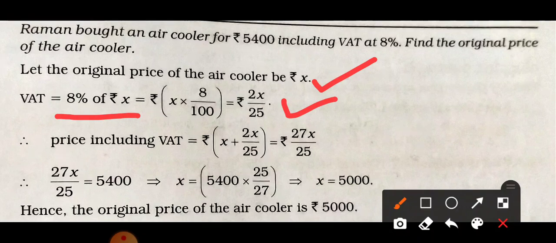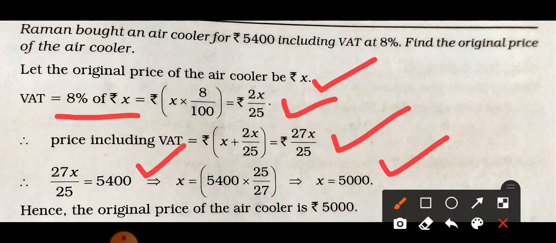So the price including VAT is X, the original price of the air cooler, plus the VAT amount, 2X by 25. The whole amount is 27X by 25, and that is equal to 5,400. So 27X by 25 equals 5,400. After calculating it, we get the value of X as 5,000.